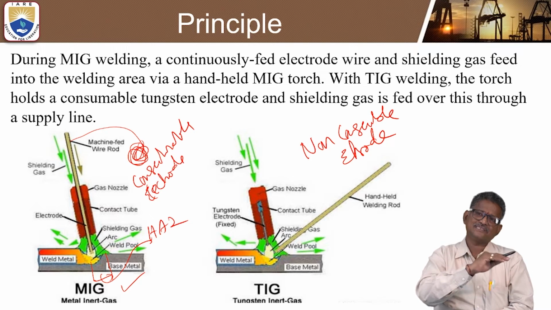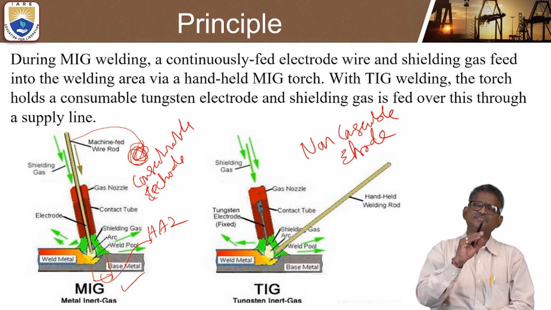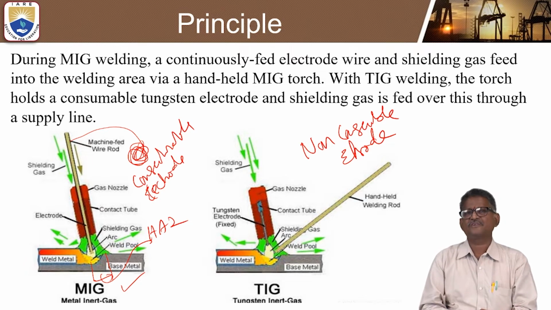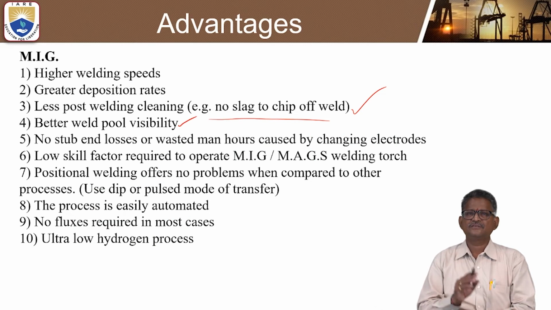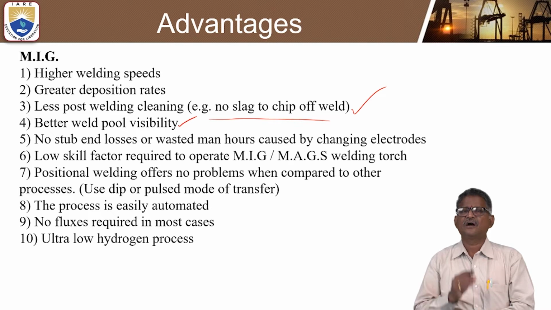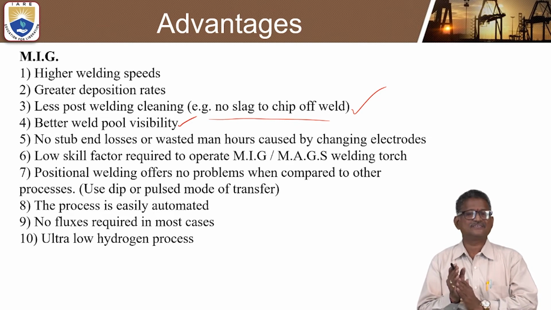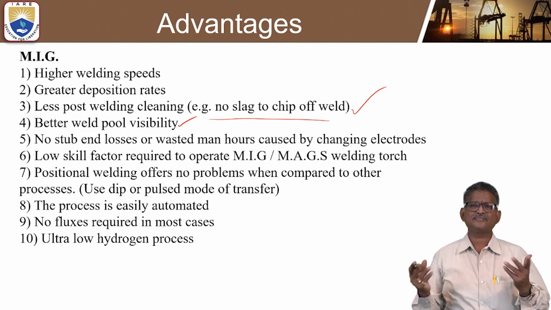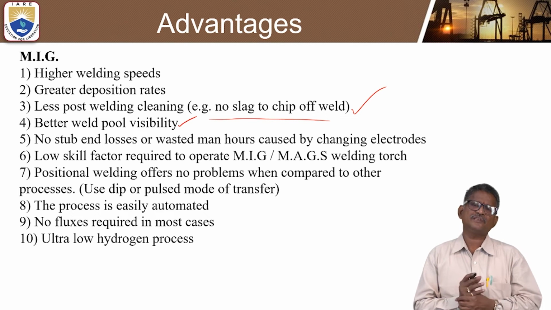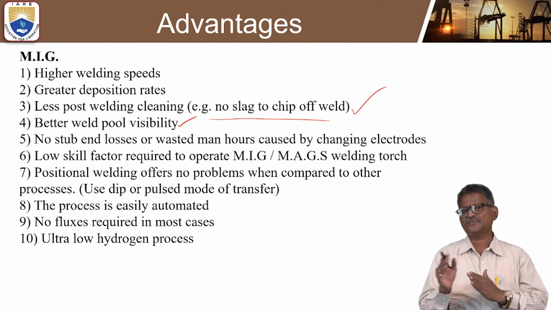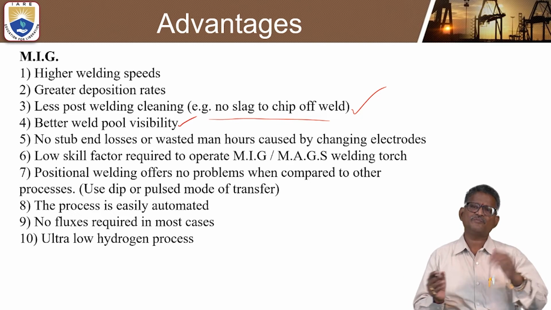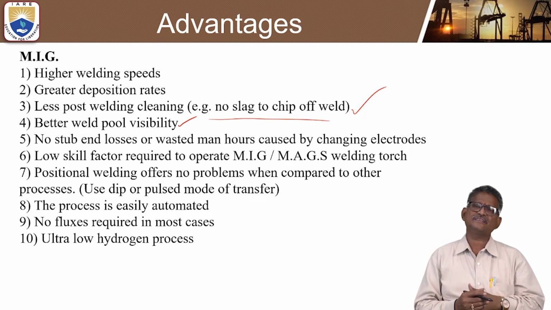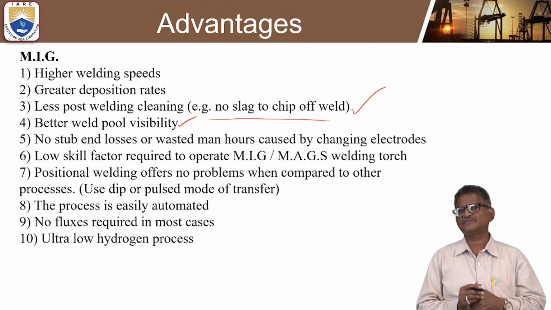We should be able to maintain certain degrees, 30 to 40 or 30 to 60, in order to get a good joint, and the weld pool can also be effectively seen. Another interesting point is that the process is easily automated. Once everything has been set, a welder is not required. Only the starting setup needs to be arranged. Once it has started, the process continues automatically, and no flux is required in most cases. There is no need to add flux, so that is also eliminated.